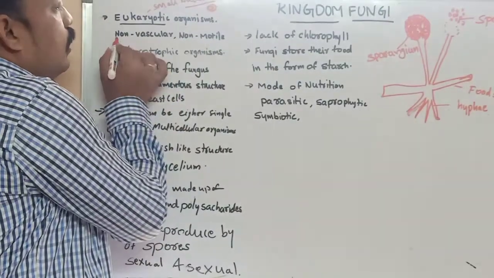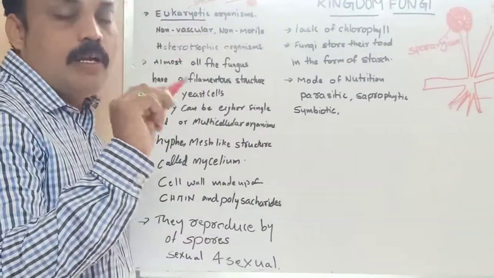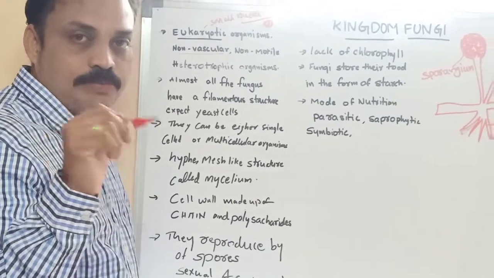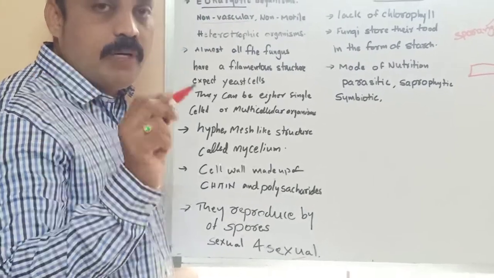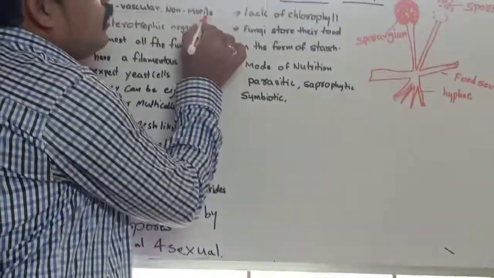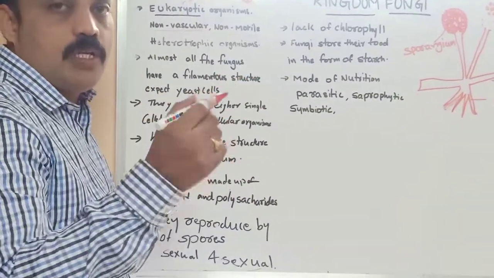And non-vascular, that means vascular tissues are absent in their body. And non-motile. Non-motile means non-movable, it does not move from one place to another. Why?